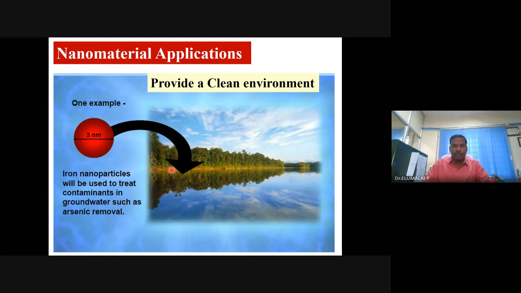Very specifically, iron nanoparticles can be used as a treating material to turn dirty water into environmentally clean water. It effectively removes a toxic component, namely arsenic, from groundwater. You make 3 nanometer iron particles and mix them with groundwater containing arsenic. They will capture the arsenic and leave only clean water.